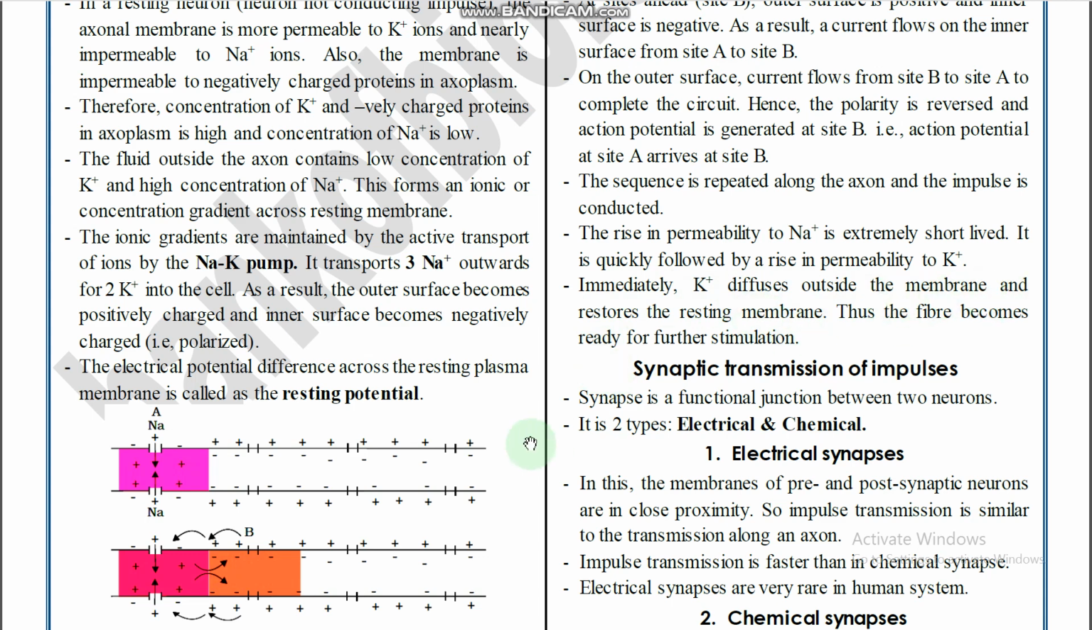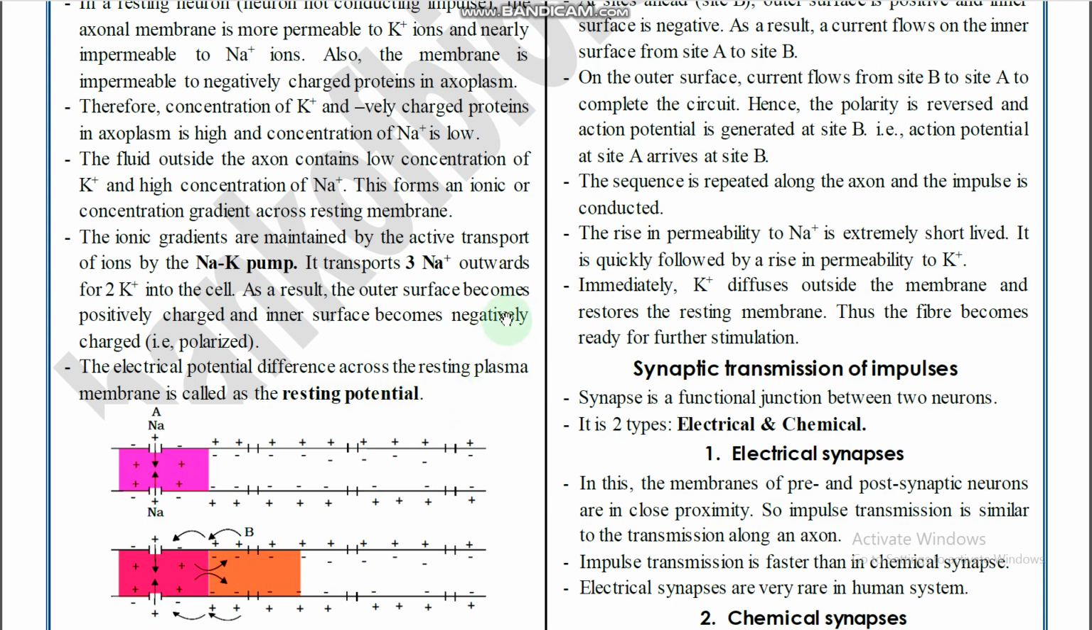Again the resting membrane potential will be established. Thus the fiber becomes ready for further stimulation, right? So after it passes, it is ready for the next stimulation. Again, after the passing of the action potential, the resting membrane potential is formed. Clear? And you should remember the important points: polarization, depolarization, hyperpolarization, and repolarization.